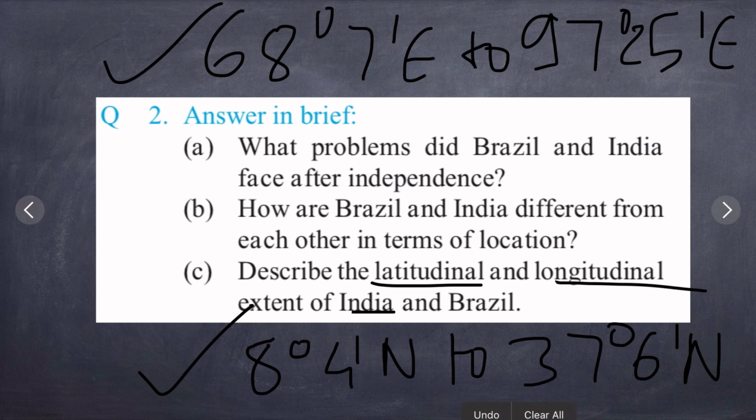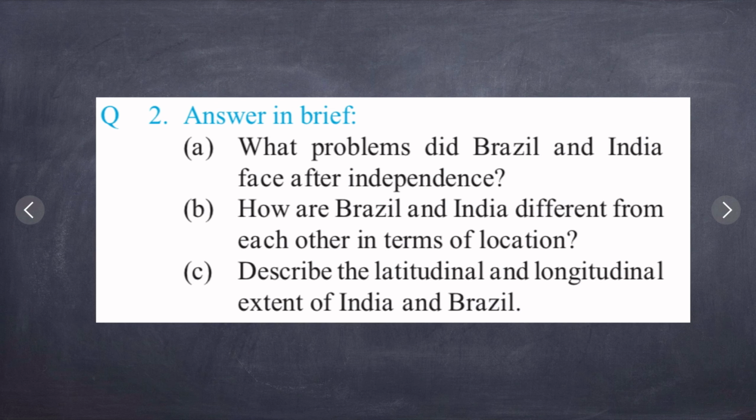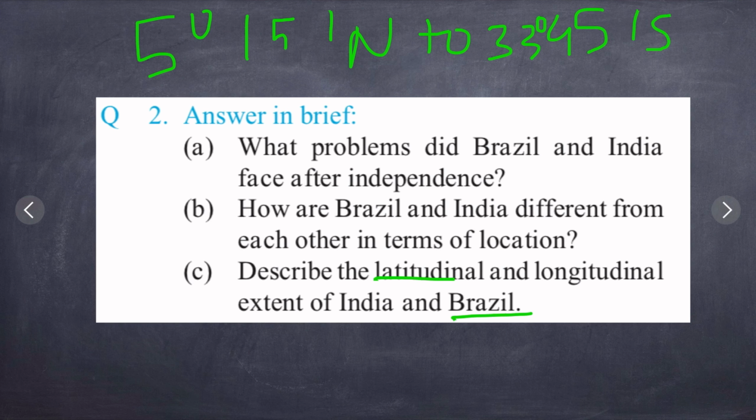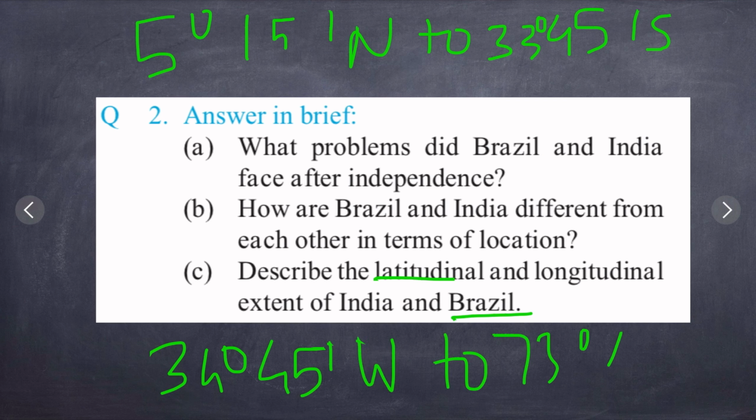Now let us talk about Brazil. Brazil's latitudinal extent, we have 5 degree 15 minutes north to 33 degree 45 minutes south of Brazil. So this is the latitudinal extent of Brazil. And longitudinal extent of Brazil, we have 34 degree 45 minutes west to 73 degree 48 minutes west. So this is latitudinal, this is longitudinal extent of Brazil. So this was the difference between it.